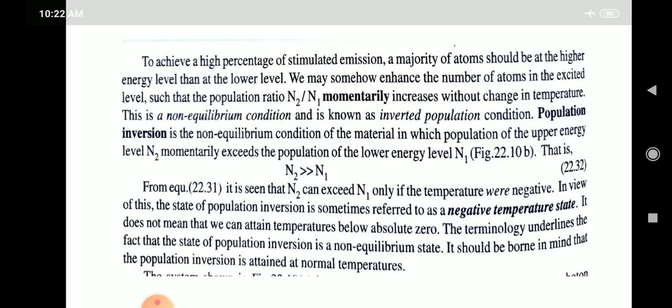From equation 31, it is seen that N2 can exceed N1 only if the temperature were negative. In view of this, the state of population inversion is sometimes referred to as the negative temperature state. It does not mean that we can attain a temperature below absolute zero. The terminology underlines the fact that the state of population inversion is a non-equilibrium state.